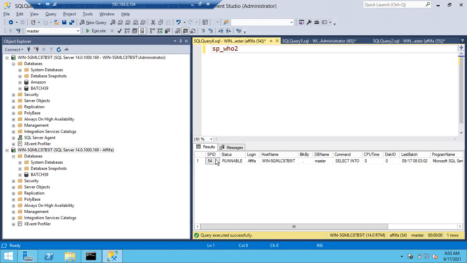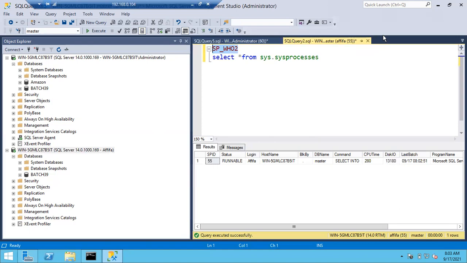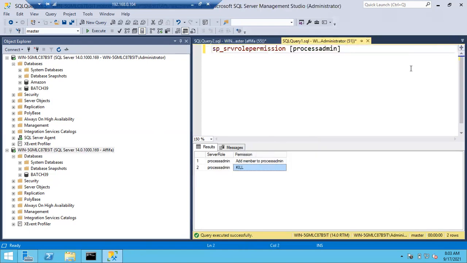SPID means session process ID. So Afifa by default is owning one session. That's why she can see her own session, but she doesn't have permissions to see other sessions. Okay, clear? If she wants to see other sessions, what kind of permission should be there for Afifa?